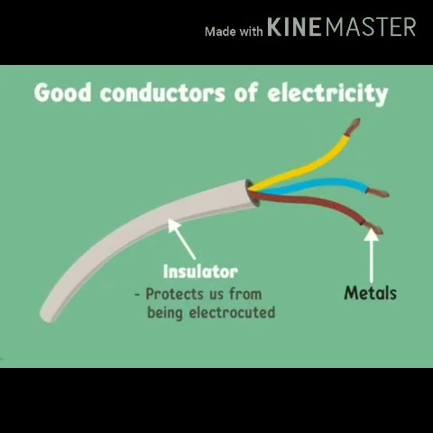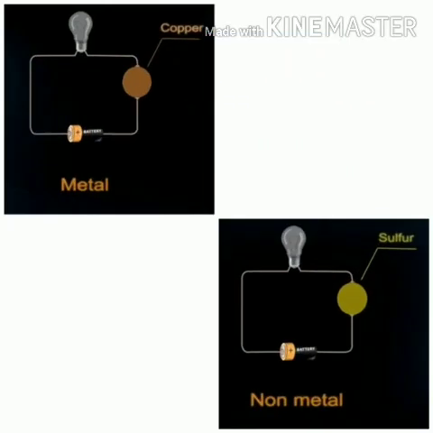conductors of heat. Similarly, the third property is that metals are good conductors of electricity, whereas non-metals are poor conductors of electricity. You already know this property. You have learnt it in your previous classes. You have all observed electric wires, which have a covering of plastic as an insulator. Activity 4.2 will make it clearer.